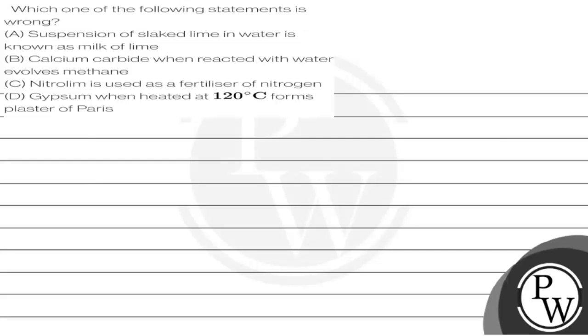Hello बच्चों, let's have a look at this question which says which one of the following statements is wrong? The options are suspension of slaked lime in water is known as milk of lime, calcium carbide when reacted with water evolves methane, nitrolim is used as a fertilizer of nitrogen, gypsum when heated at 120 degrees Celsius forms plaster of Paris. तो इन स्टेटमेंट्स में से हमें रॉन्ग स्टेटमेंट्स को आइडेंटिफाई करना है.